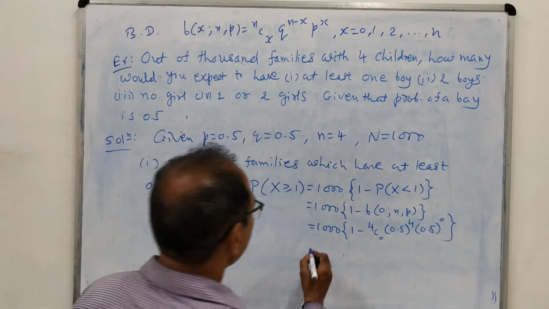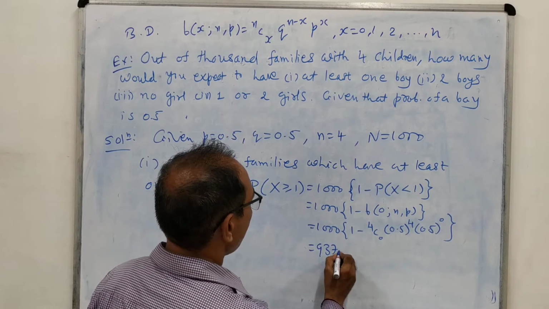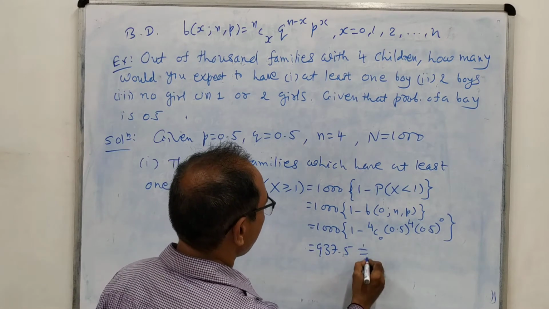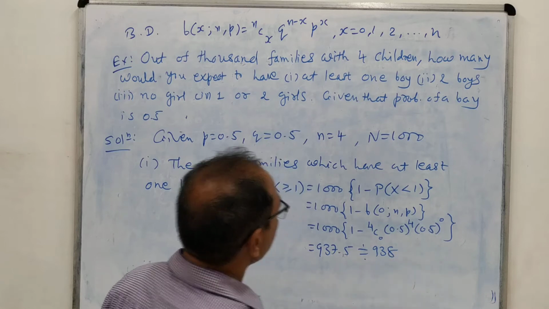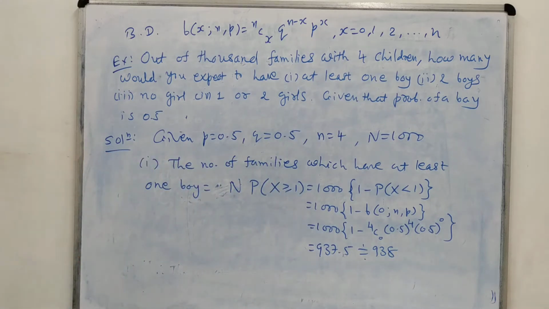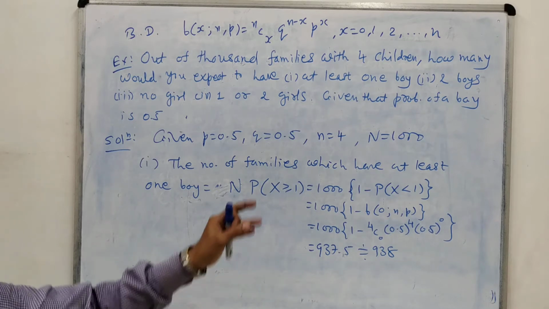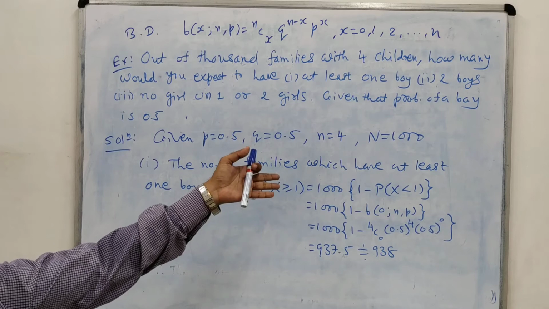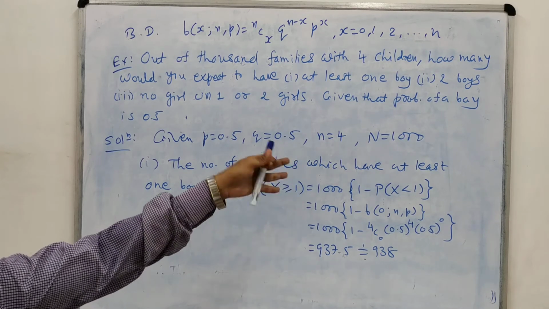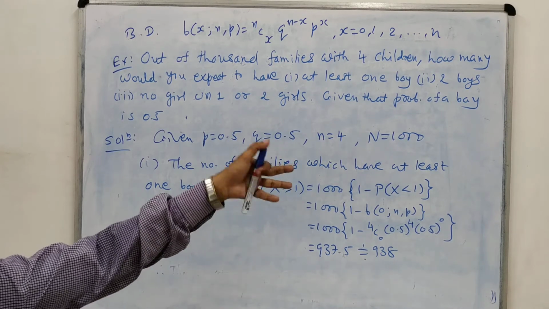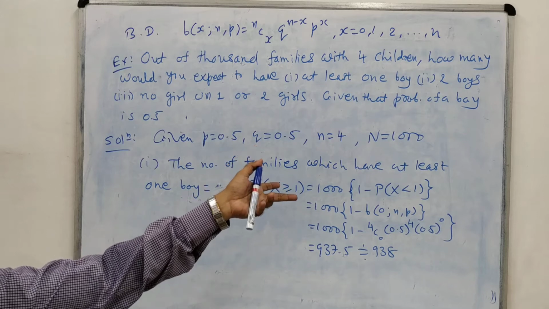So the answer is 937.5, that means approximately 938. That means among 1,000 families, 938 families will have at least one boy. If it has one boy, then three are girls. Two boys, then two are girls. Three boys, then one is a girl. Four boys, then no girl.